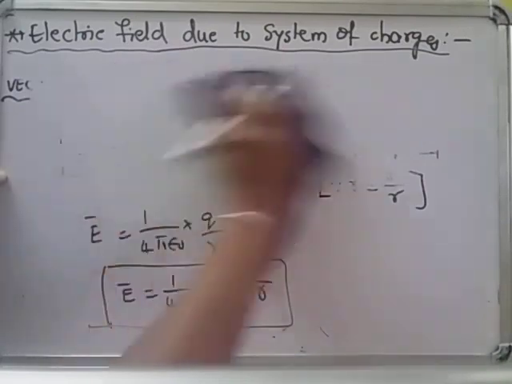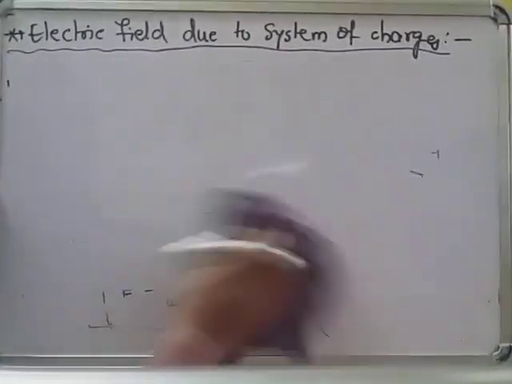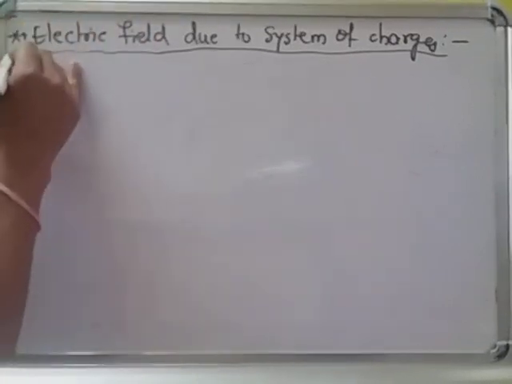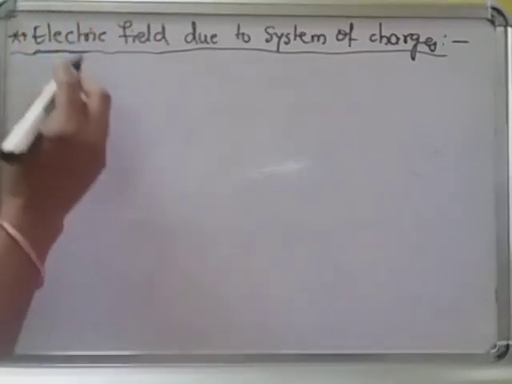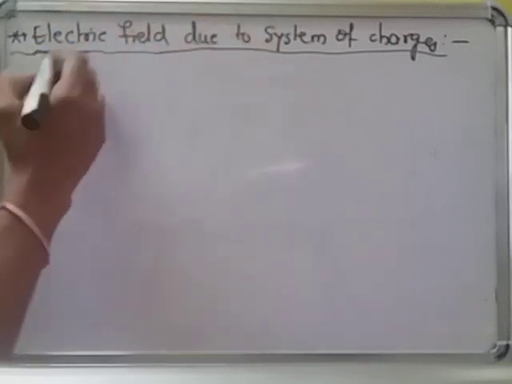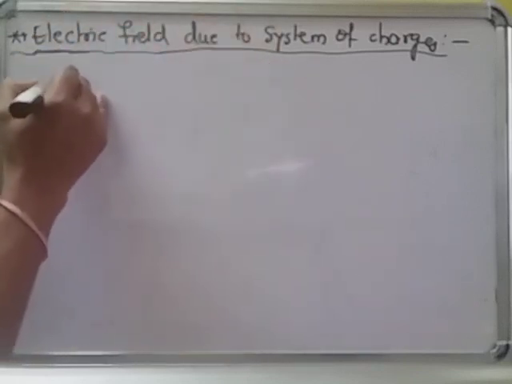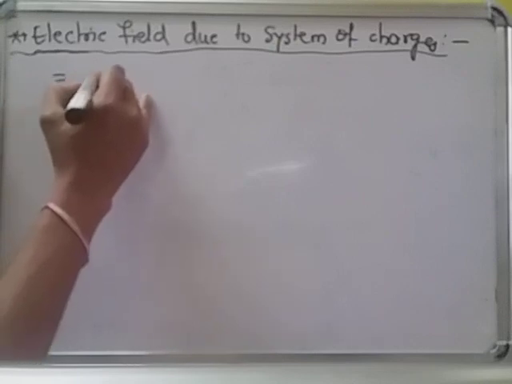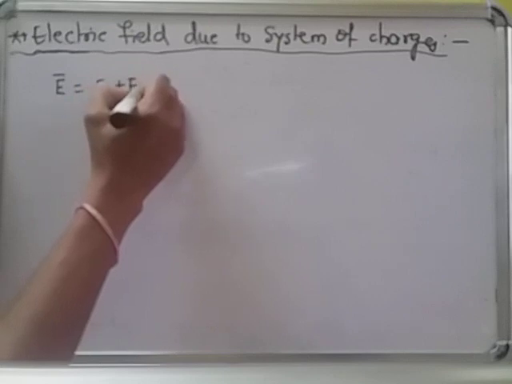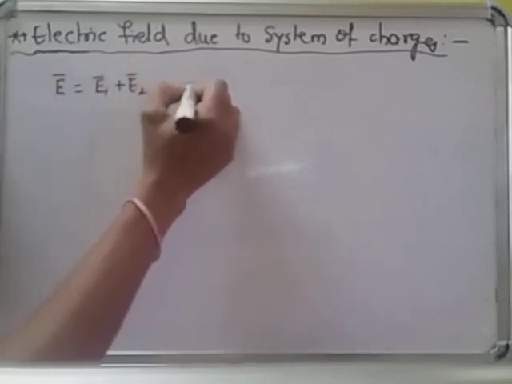And now I want to find the electric field due to a system of charges. For that, we already discussed in the principle of superposition that the total electric force is equal to the vector sum of individual forces. Similarly here, the total electric field is equal to the vector sum of the electric fields due to individual charges. That's all. Very simple.